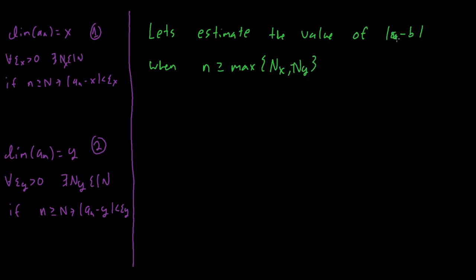And also I wrote a and b, I meant to write x and y. Sorry about that.